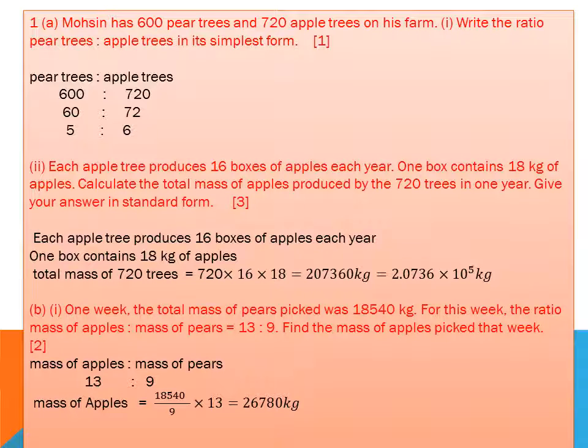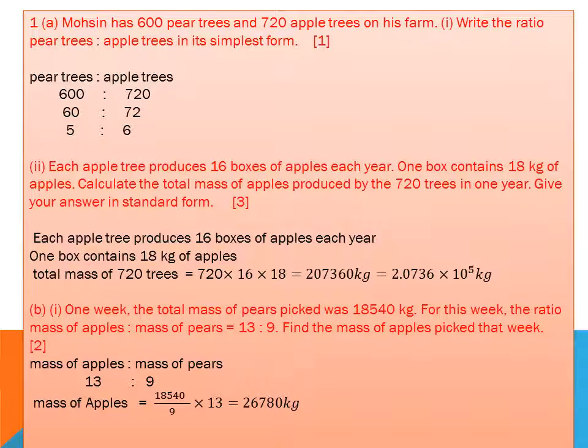In part 2, each apple tree produces 16 boxes, and one box contains 18 kg. So 16 boxes contain 16 multiplied by 18 kg. Calculate the total mass of apples produced by 720 trees in a year. First I find the total number of boxes by multiplying 720 by 16. Then I find the total mass: 720 multiplied by 16 multiplied by 18, which becomes 27,360 kg.